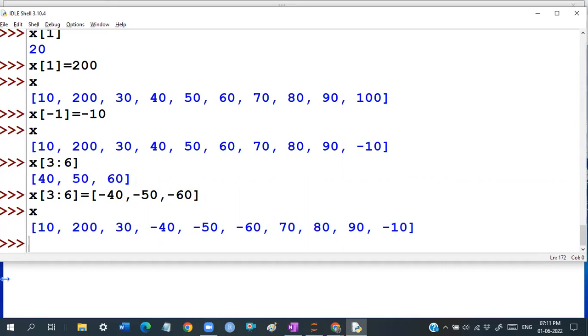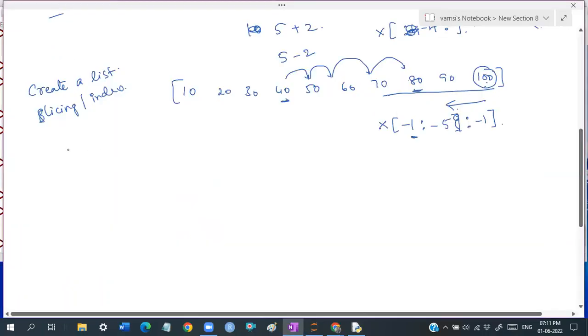I want to remove the element from the -1 position, or remove the 50, or do some kind of sorting. So how do you do it, guys? That is what I call list manipulations.